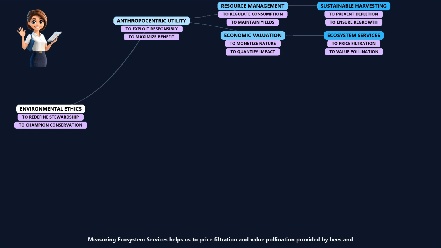Ecosystem services. Measuring ecosystem services helps us to price filtration and value pollination provided by bees and forests for free. Effectively, we are calculating how much money nature saves us by cleaning our water and growing our food.